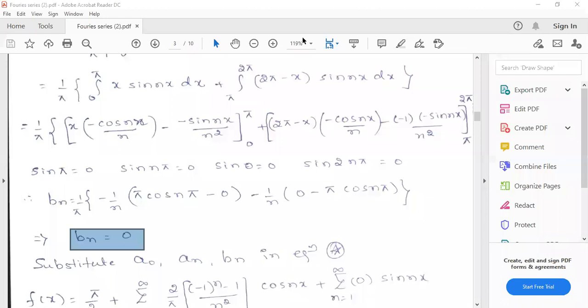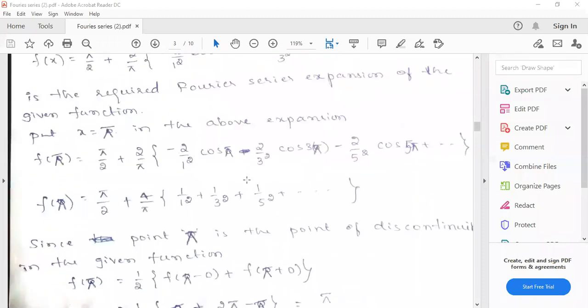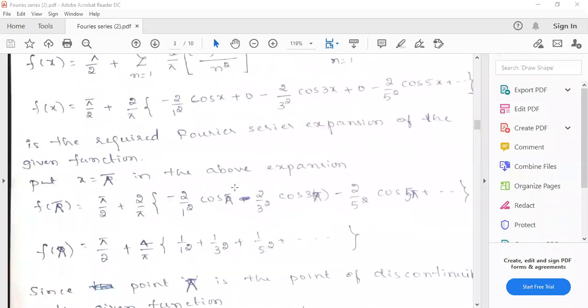Shweta, where did you make the mistake in BN? While applying limits. Okay. So just go through the solution, just note it down after the class.